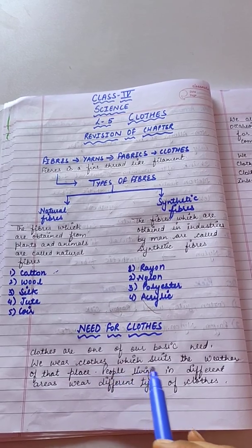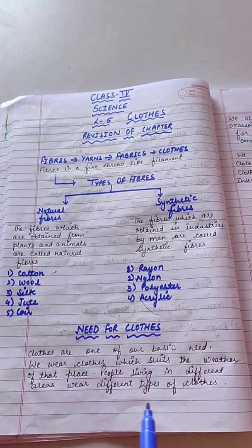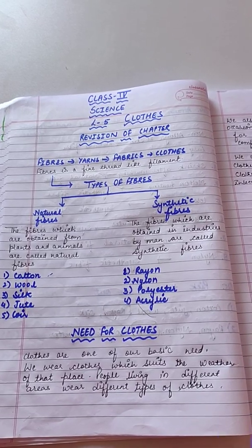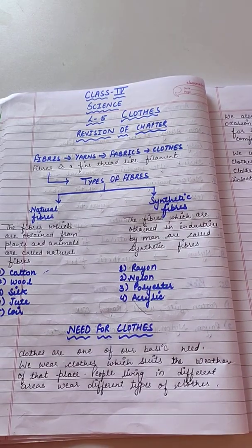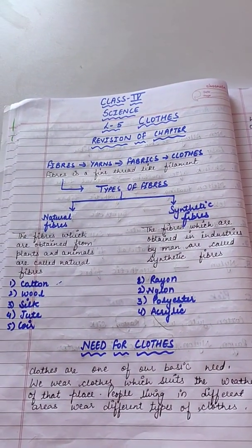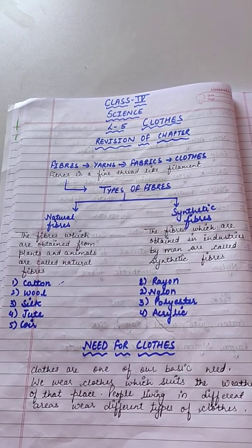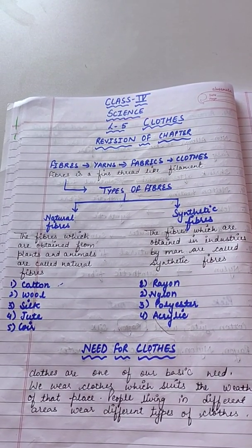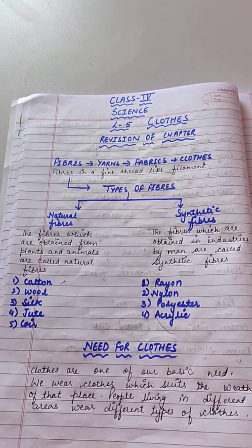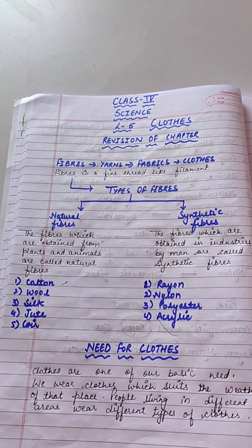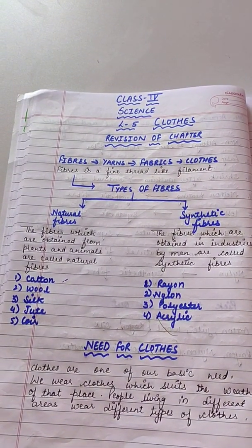We wear clothes which suit the weather of that place. People living in different areas wear different types of clothes. People of different regions wear different types of clothes. A very long time ago, people used to live in jungle and did not wear clothes. They covered their body with leaves, bark of trees and skin of animals. Later, they learned to weave clothes. They also used wool from sheep to make clothes.